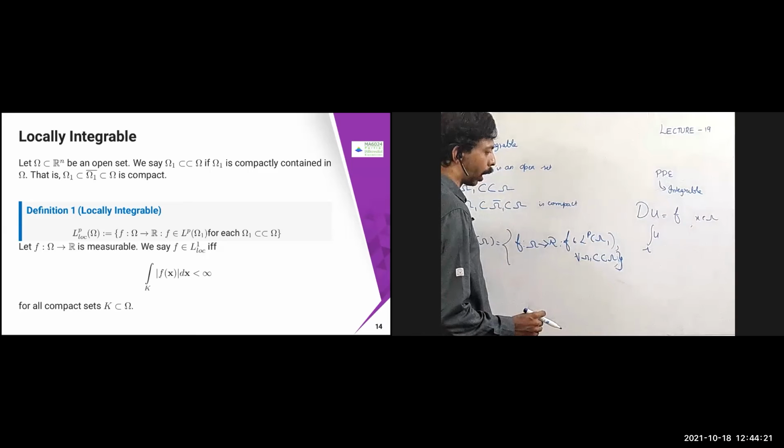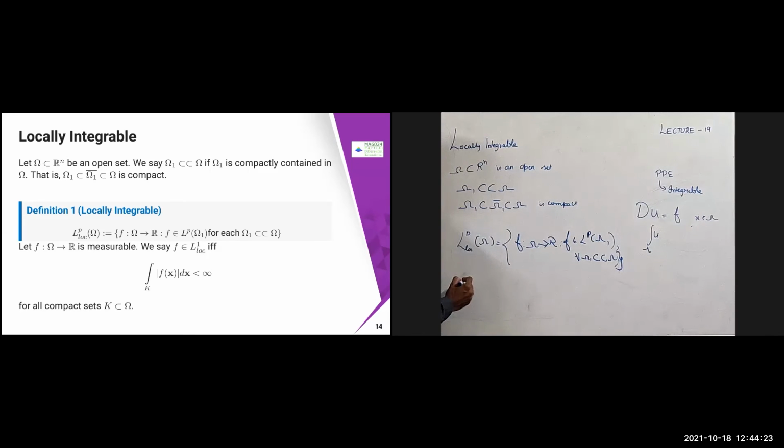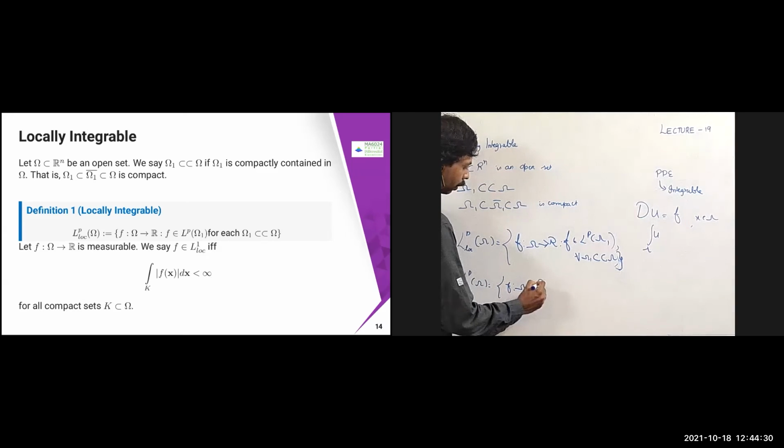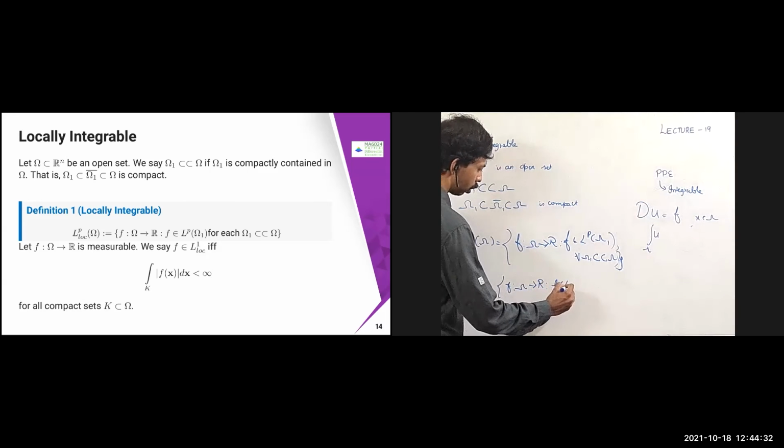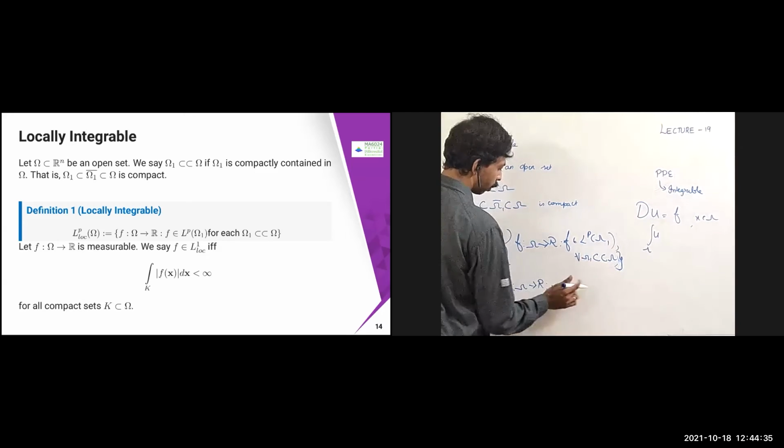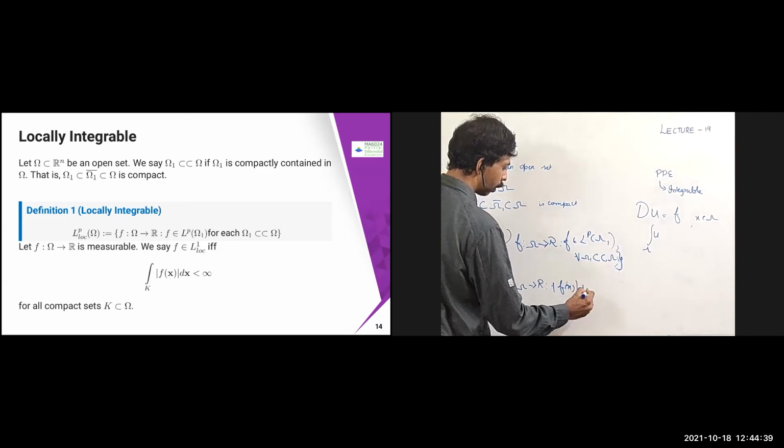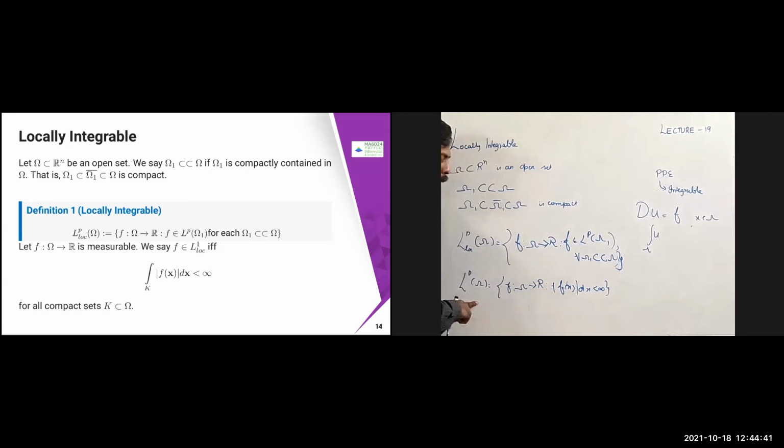If I put LP of omega, you know the LP of omega definition. LP of omega is the set of all f from omega to R such that the integral of |f(x)|^p dx is less than infinity. This is the LP of omega definition. Now L loc P of omega is nothing but, it should belong to LP of omega 1, for each omega 1 compactly contained in omega.